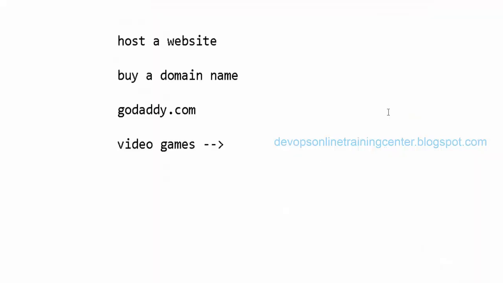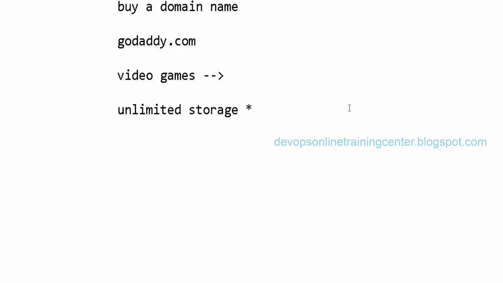And some say unlimited storage, with a star condition mark. If we select this, they provide unlimited storage for the website, so we can store as much as we need.